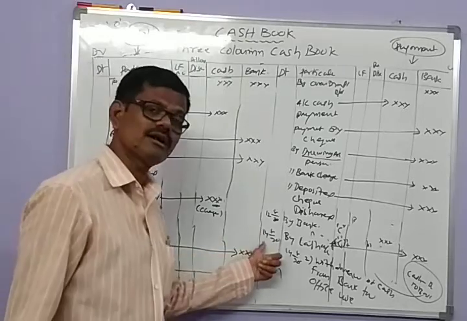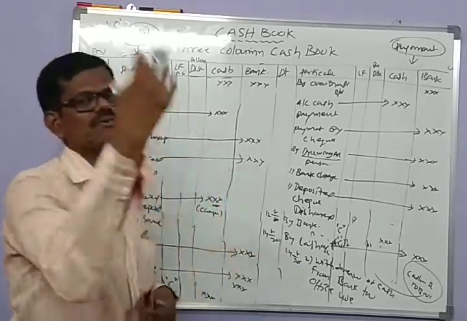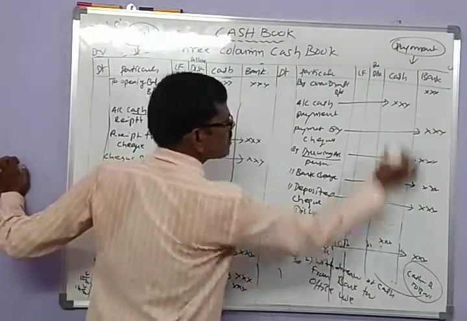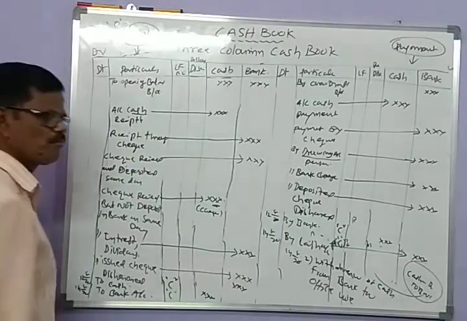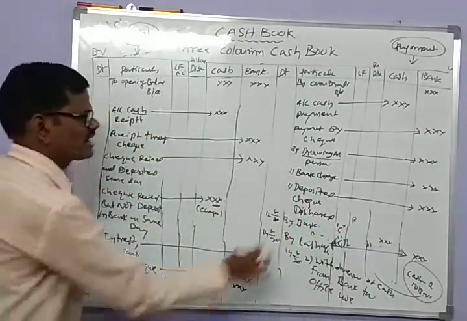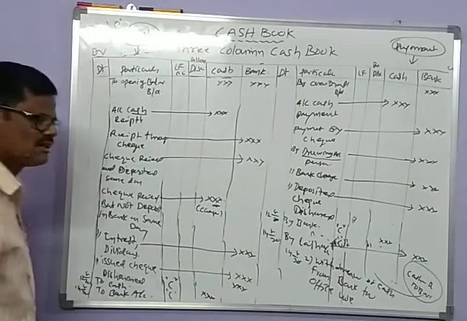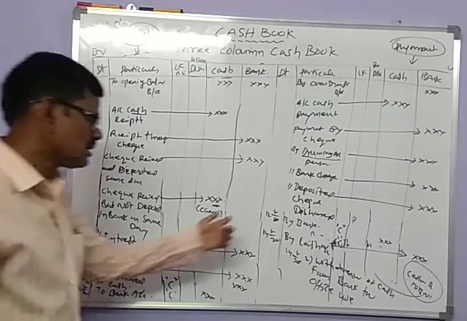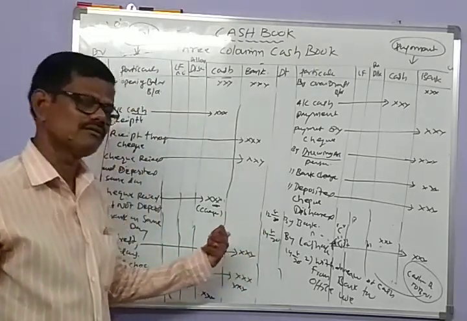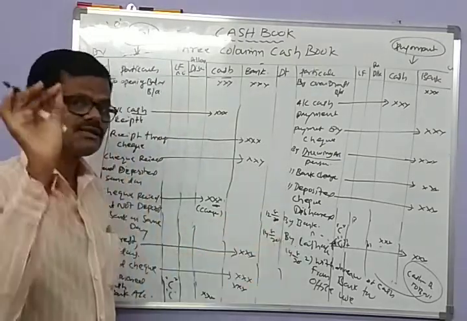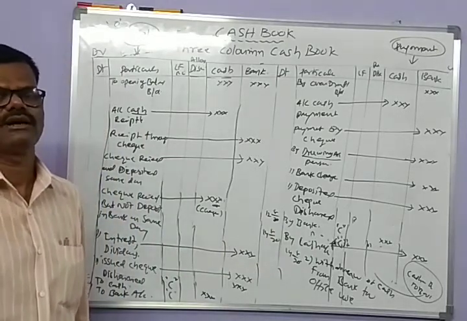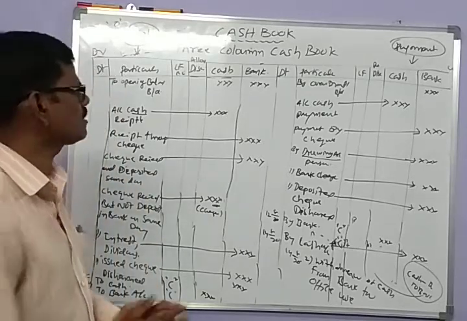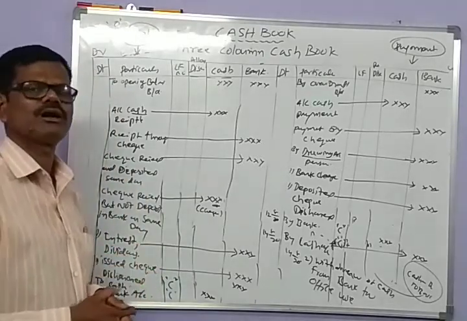On the day of sending the same check for collection to the bank, you withdraw it from the cash column by writing "by bank" in the particulars column, and deposit it in the bank column. So on the day of sending it to the bank for collection, the entry would be a contra entry. So this is the pro forma and how to prepare a triple column cash book.